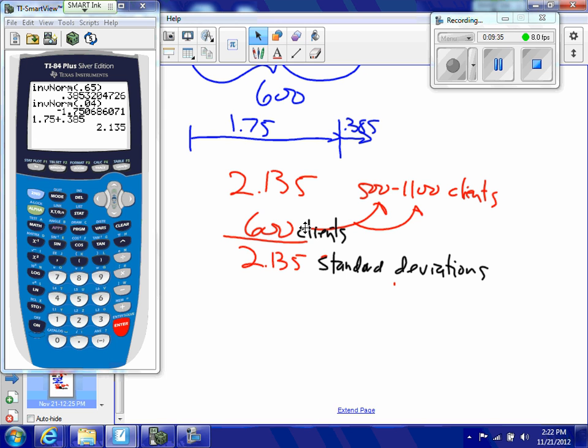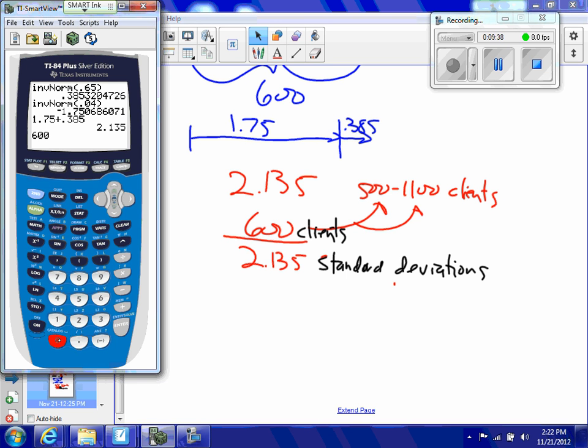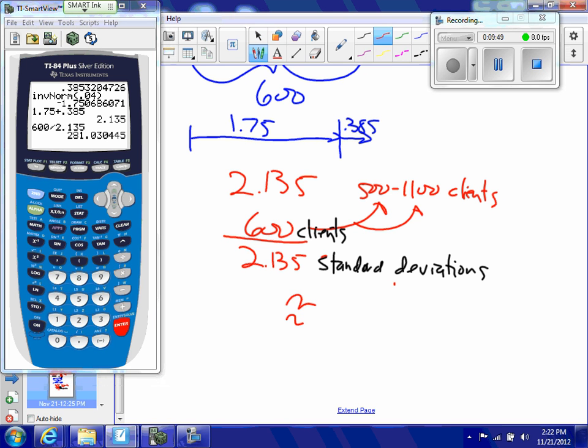So I have 600 divided by 2.135. So 281 is approximately equal to 281 clients per 1 standard deviation.